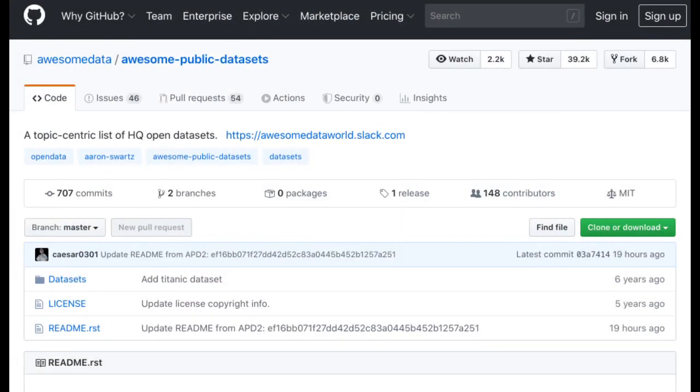The fifth one is Awesome Public Datasets on GitHub. GitHub hosts a library of awesome public datasets. They are all sorted by category and link you straight to the hosting website. Here are some examples. Global climate data, climate information for every country in the world with historical data, in some cases back to 1929.